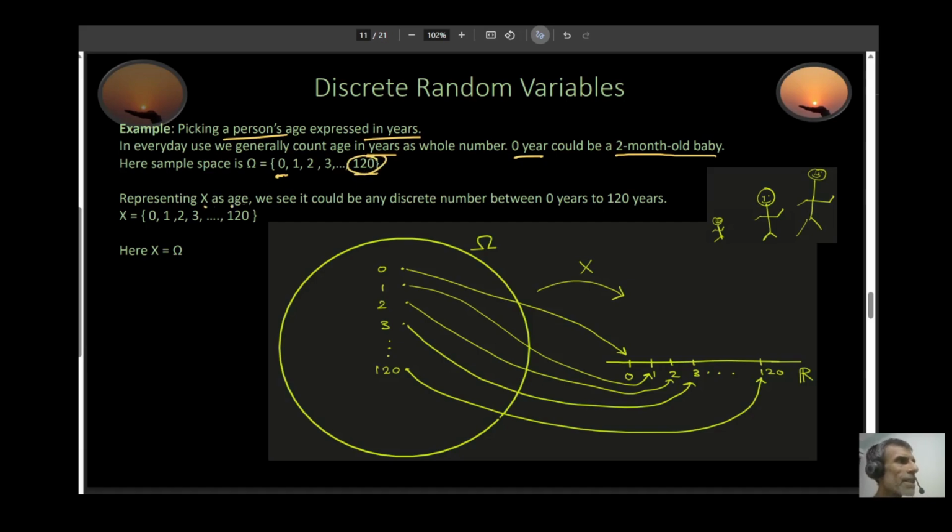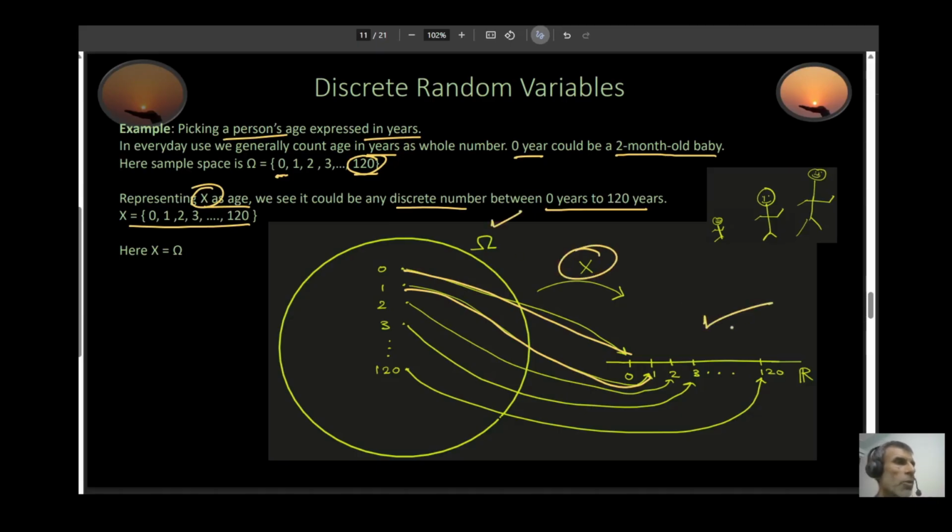Representing x as age, we see that in this case any discrete number between 0 and 120 is possible for your x. So 0 gets mapped to 0, 1 gets mapped to 1, 2 gets mapped to 2, 3 gets mapped to 3, all the way up to 120 gets mapped to 120. So your x in this case is mapping your sample space to discrete numbers, and your numbers are anywhere between 0 and 120. By the way, in this case, your x and your sample space are identical, the same.